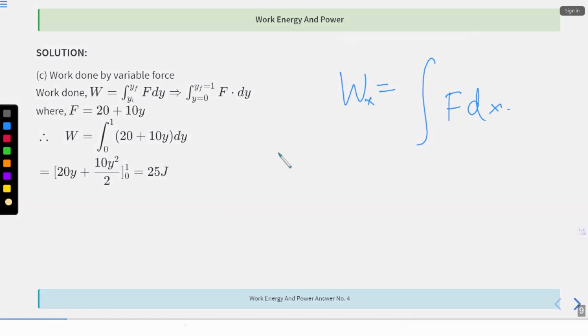Let's say it's in the x direction, or any direction, from point xi to point xf, initial point to final point. This is the work done by a force. The equation of the force is given, and you have to go from y equal to 0 to y equal to 1. Integration is simple. The integration of y is y square by 2 plus c, right? Ignore c, as you have a definite integral. This was a very easy question. Let's move to the next question.